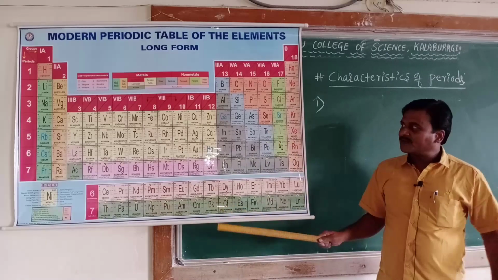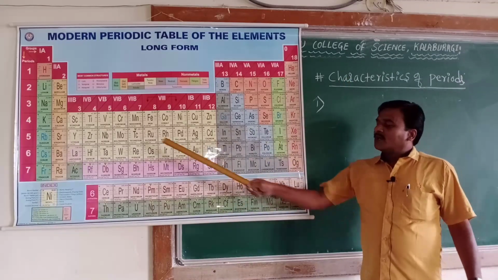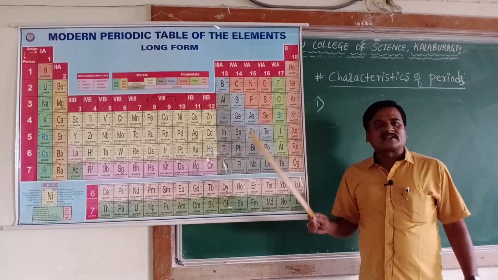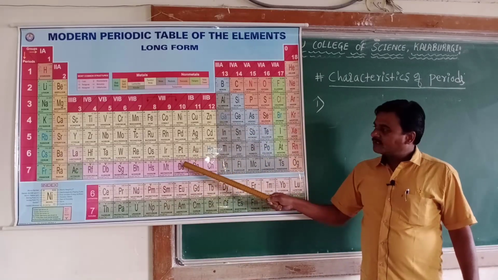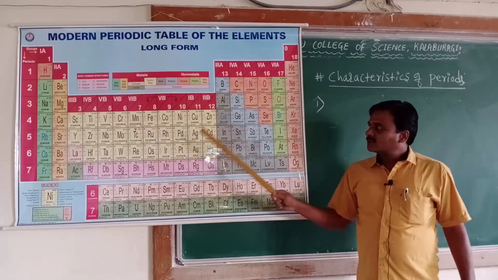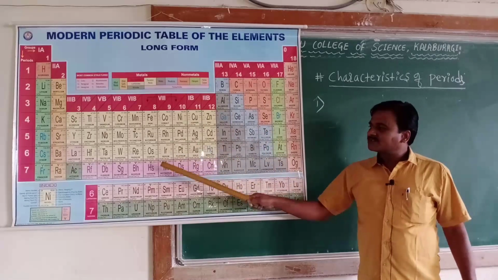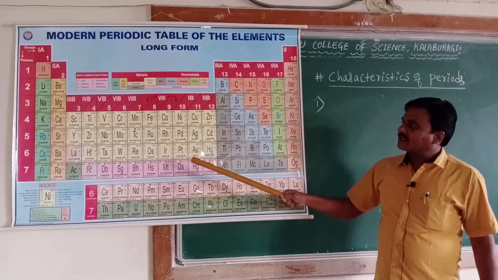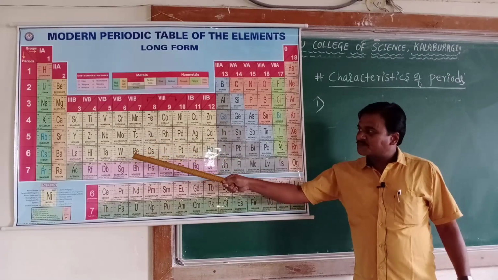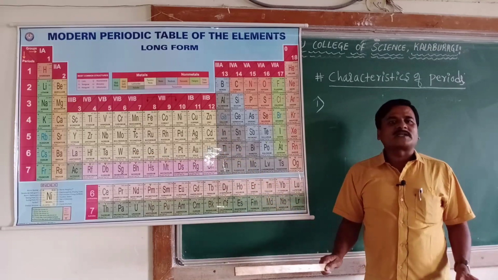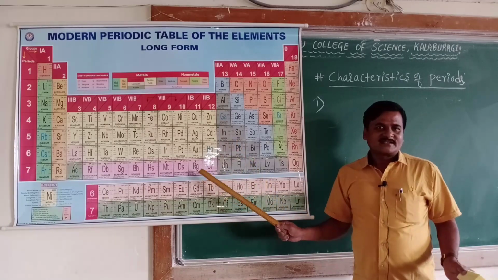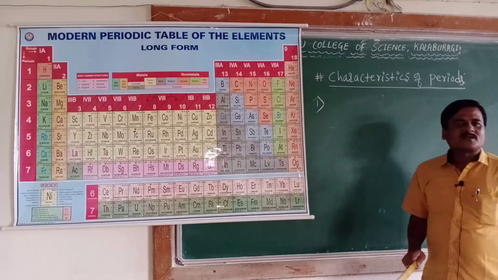Let me highlight briefly the characteristics of a period. In all the elements of a period, the valence electron enters into the same shell. Second, on moving from left to right, the metallic character decreases and the non-metallic character increases. Third, since the number of valence electrons changes from element to element, the chemical properties of the elements also change along a period. So these are the main characteristics of a period.